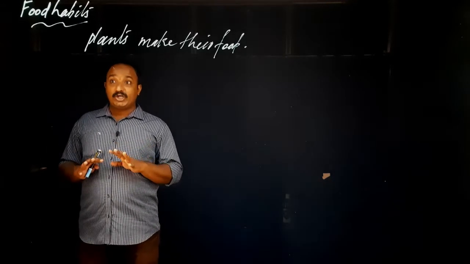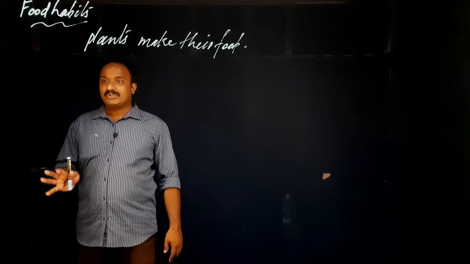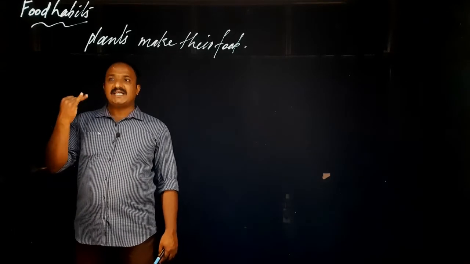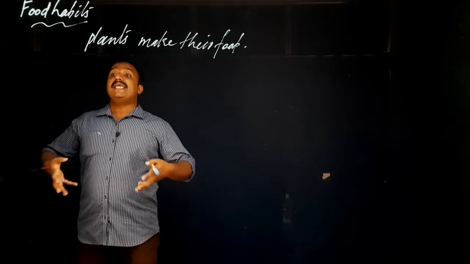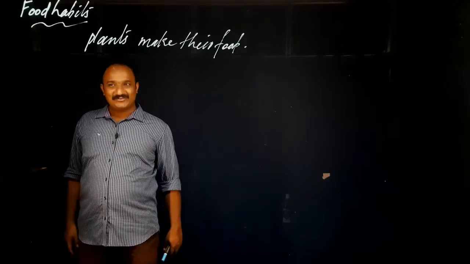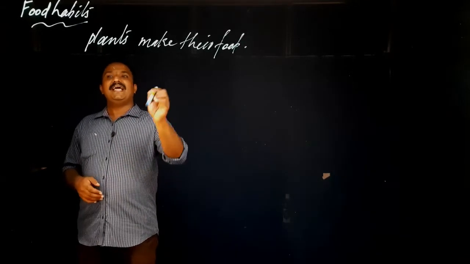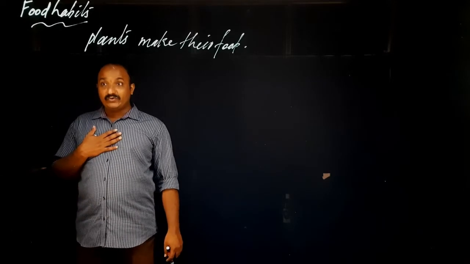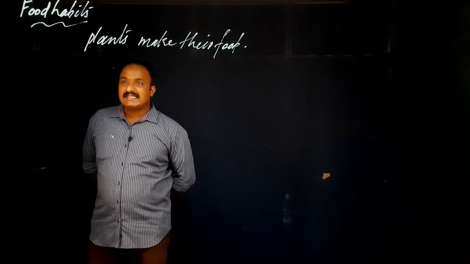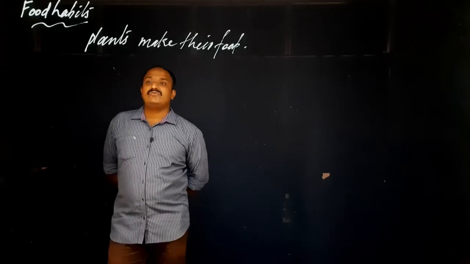We also cannot make food, but we prepare or cook the food, that much only. But plants, by using air, sunlight and water, make food. Plants make food, but animals cannot make food. But what do animals do? Animals get their food from plants. We get our food from plants or from other animals. Sometimes animals get their food from plants, or from other animals.